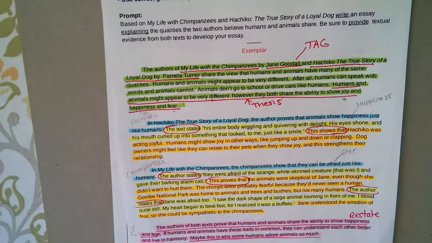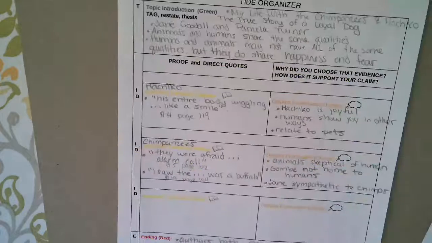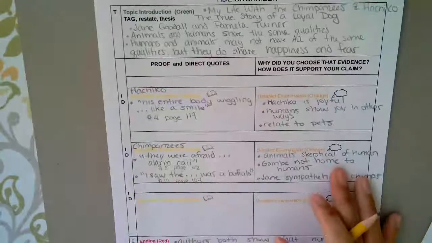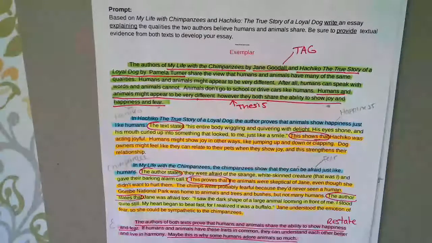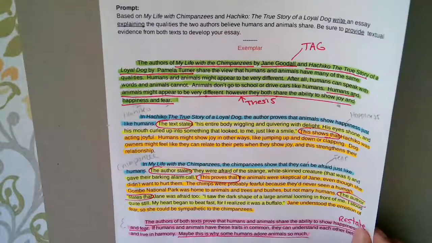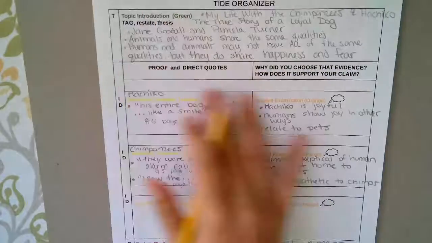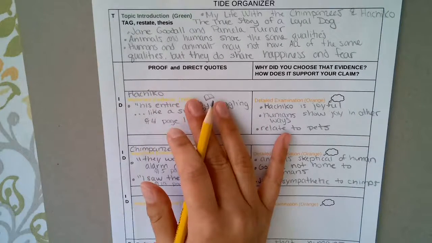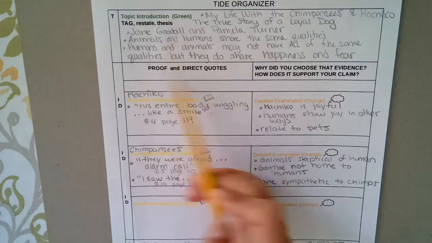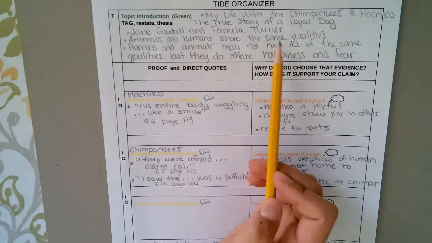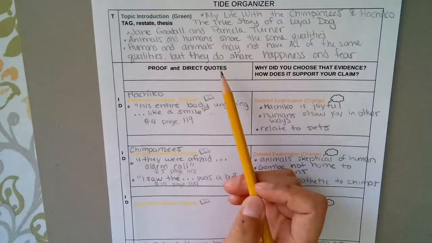Your job now is to rewrite this essay using the completed TIDE organizer that you have, but in your own words, okay? So when I'm looking at your writing, if you copy exactly word for word what was already written, you're going to get a 0. You're not going to get any credit for that. So you're using the organizer, which you filled out, and some of it's going to look very similar because we can't change too much of this. So your introduction will probably be very similar, but it should not be word for word.